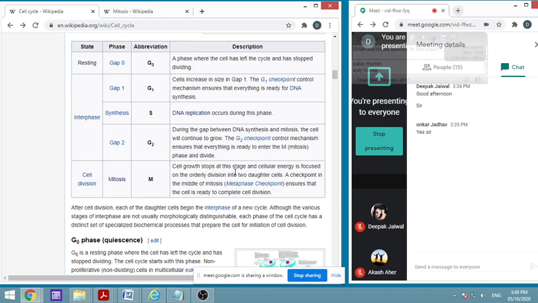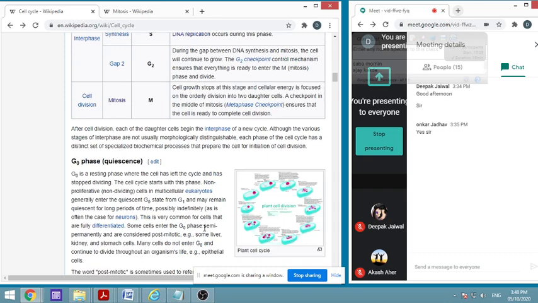Now anywhere if anything goes wrong, that will make a problem in the daughter cell, and the daughter cell's anatomy and physiology both will be affected. So it may be structurally or physiologically problematic, or abnormal. So this is very important, that at every stage the body has so many checkpoints, and despite that, if everything happens, then somewhere the checkpoint is not working.